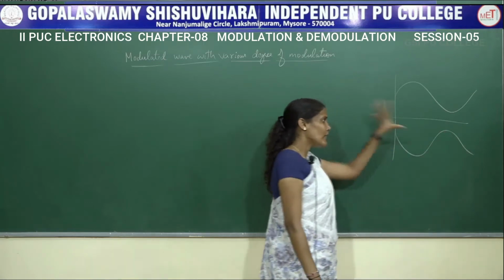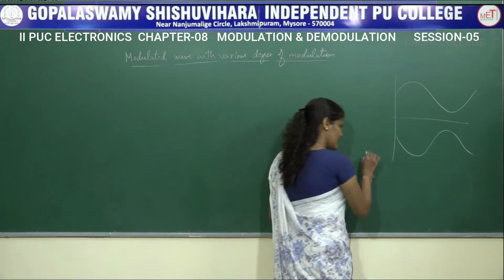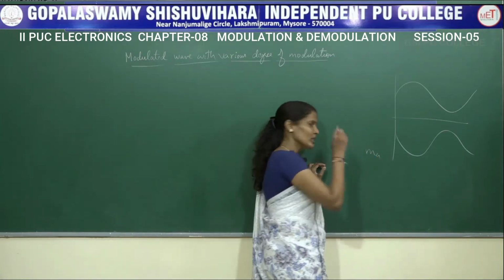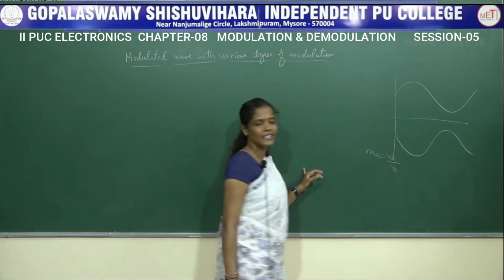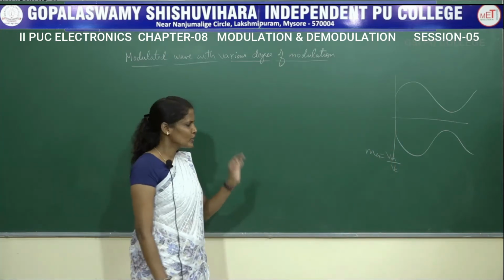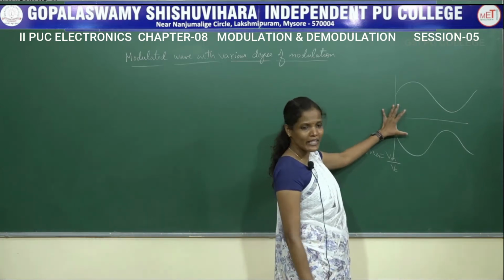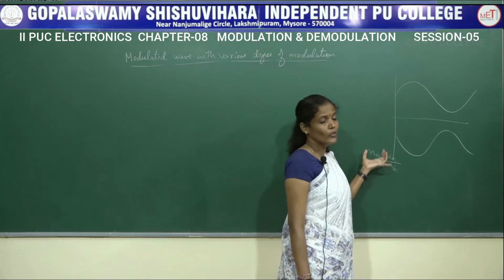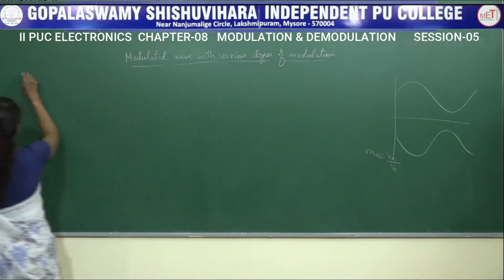So let us see how this waveform will vary for different values of MA. Let us consider case 1